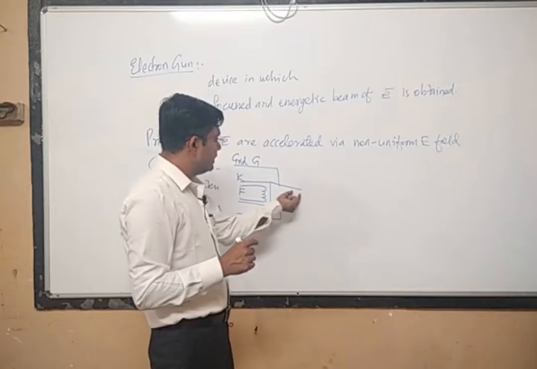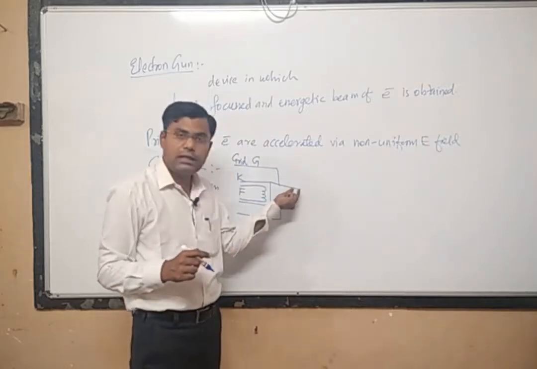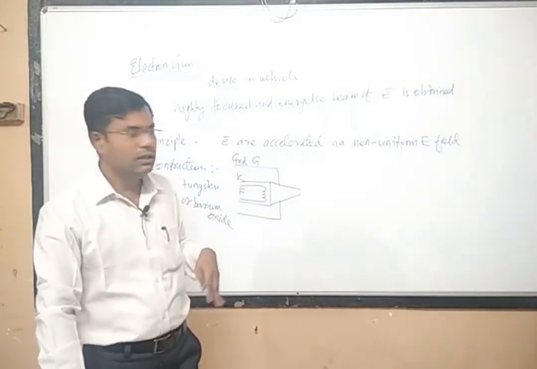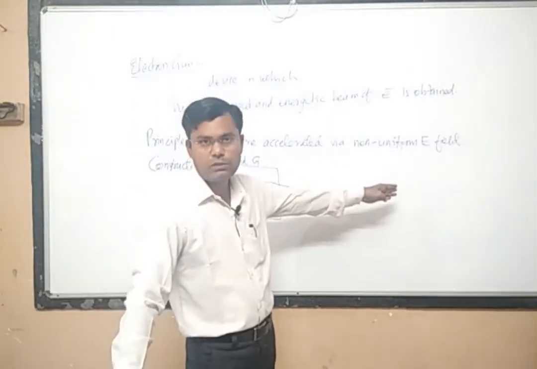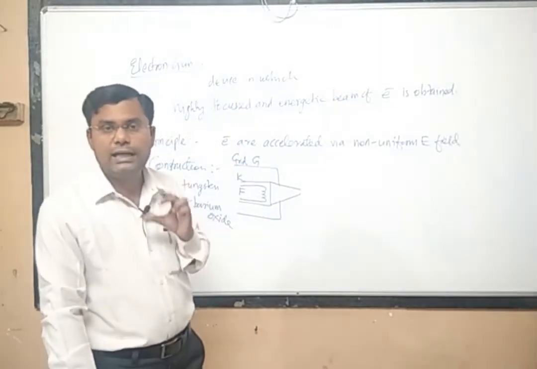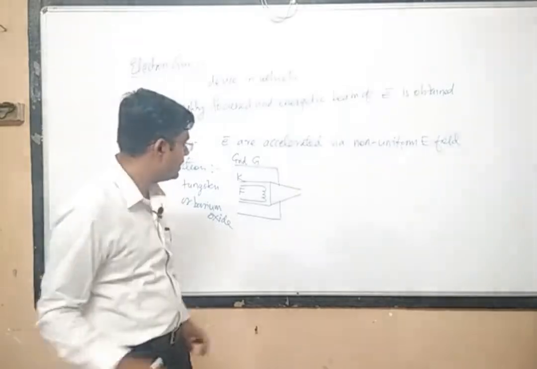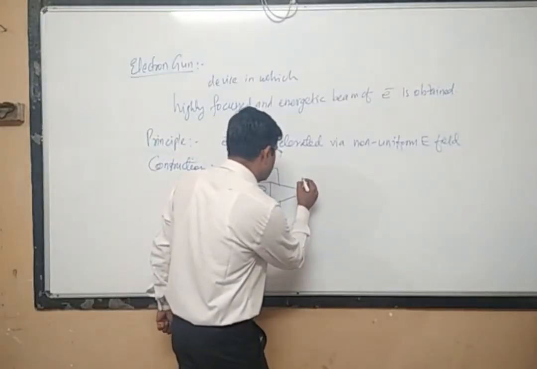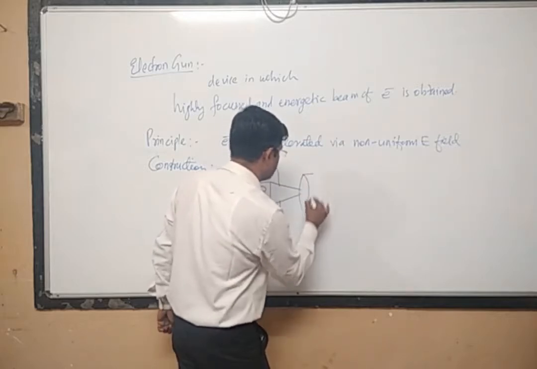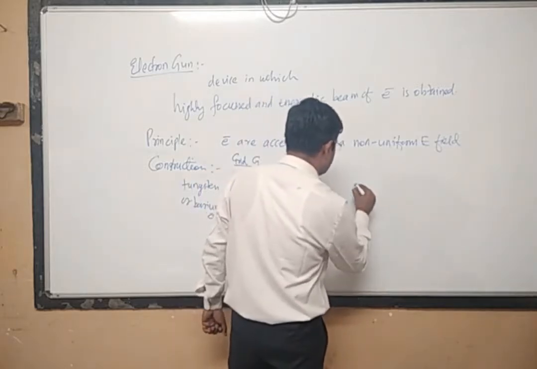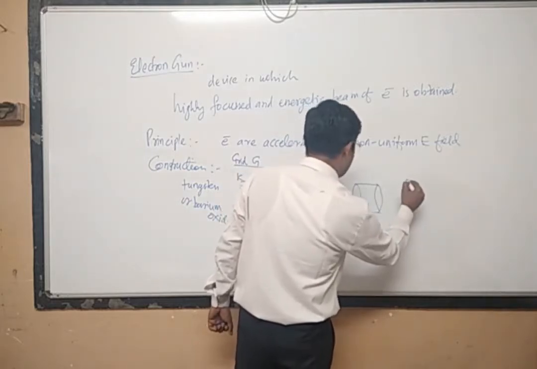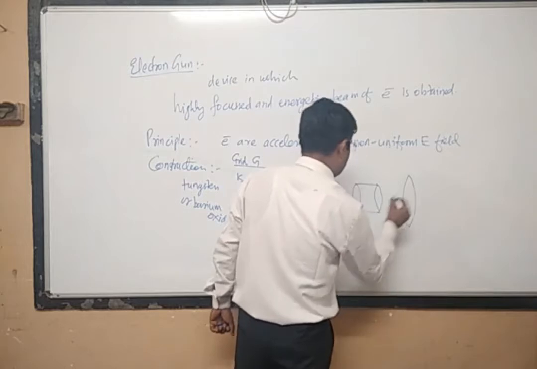Now these electrons, whatever electrons we have collected up to this particular position, will not have sufficient energy, so they cannot be focused at one particular point. In order to do that, we will use some accelerating electrodes. We will be using hollow cylinders. There is one hollow cylinder, then another hollow cylinder, and a third hollow cylinder.